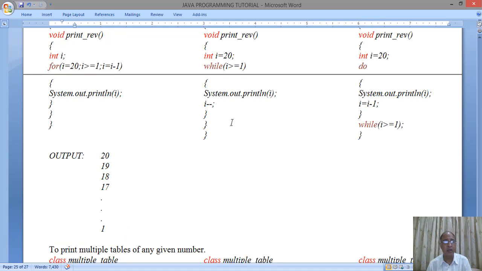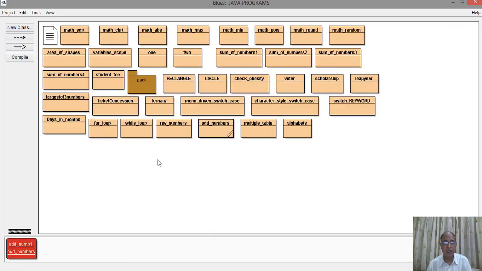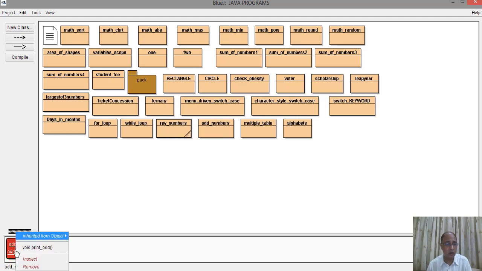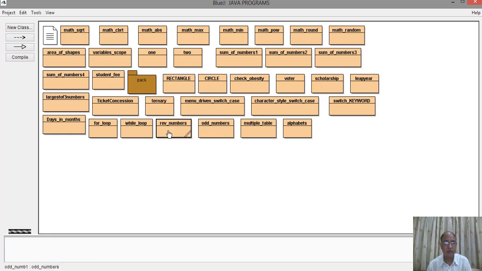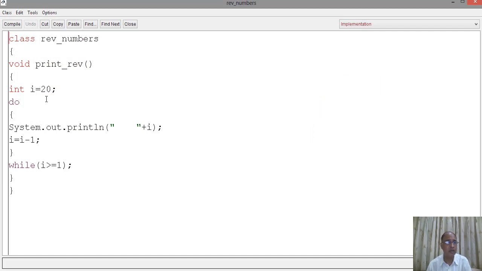So this is a program which we will again see on BlueJ. Find the reverse number. We will make the object. First let me clear the old object, so we remove the old object. We now see the program. The program is here. Using a do while loop we have done it. This program is done by using a do while loop.